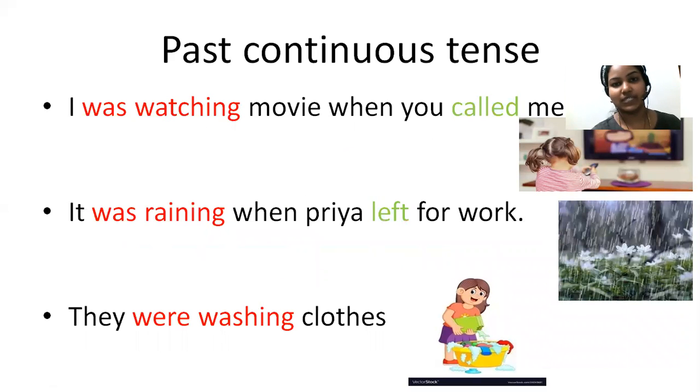Here I have given some more examples for you. I was watching a movie when you called me. Here I is a singular subject, so you have to write was plus watch plus ing. It was raining when Priya left for work. It is also two actions. It was raining. Raining is a continuous process, and when Priya left for work, the second action, you need to write it in simple past. That is very important. They were washing clothes. Here also they is plural, so you have to write were washing clothes.